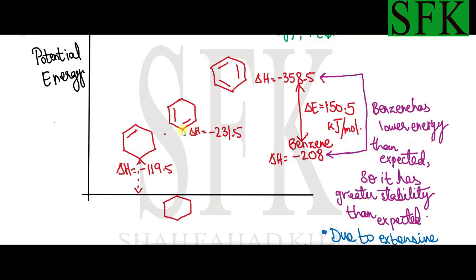Then when cyclohexadiene got converted into cyclohexane, the difference in energy came out to be minus 231.5 kilojoules.